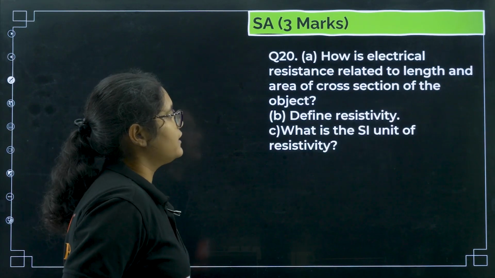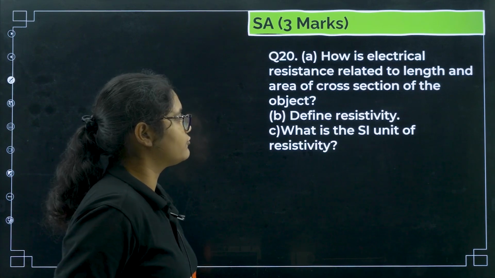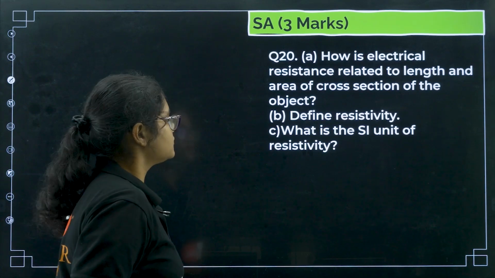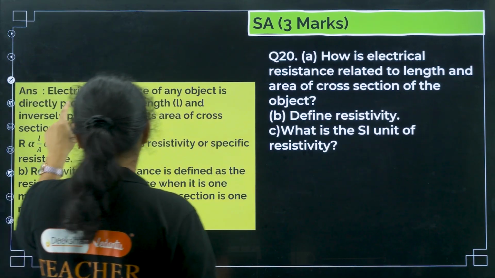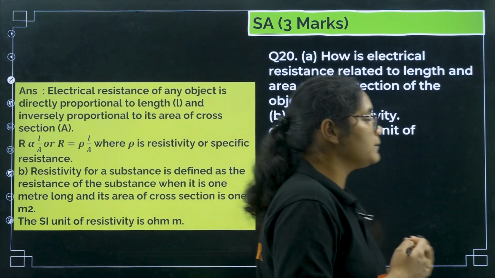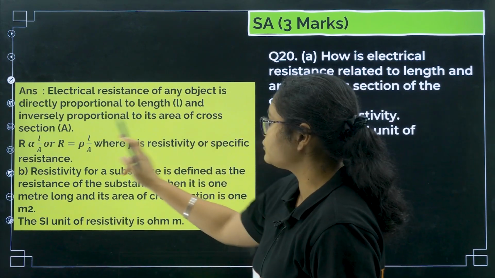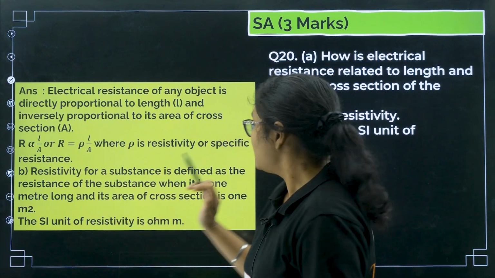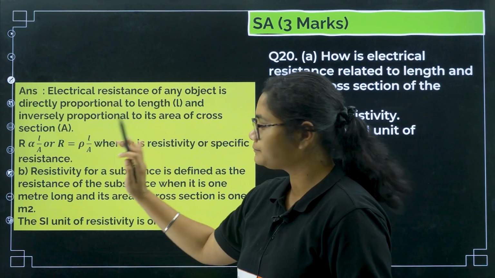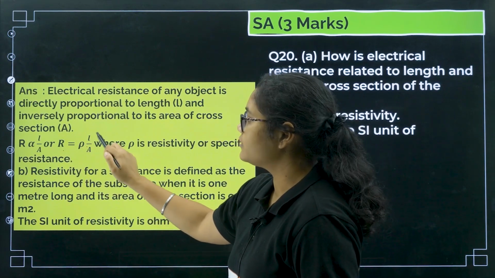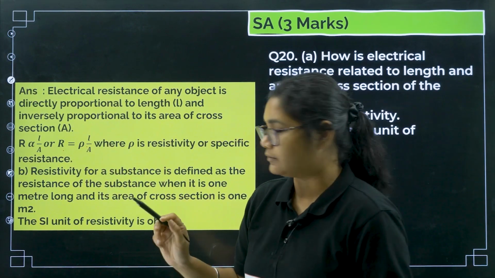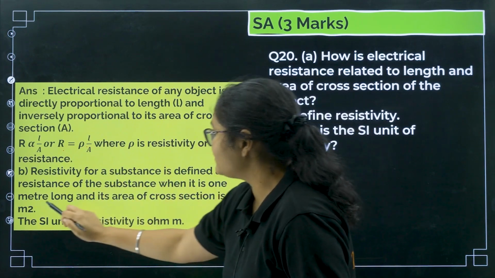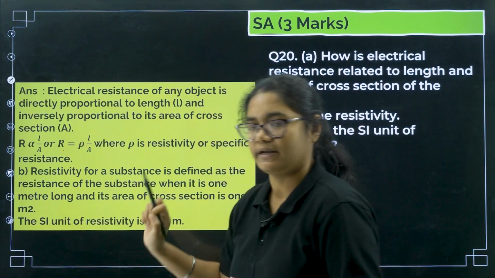Next, how is electrical resistance related to length and area of cross section of the object? Define resistivity. What is the unit of resistivity? The electrical resistance of any object is directly proportional to the length and inversely proportional to the cross sectional area. R is equal to rho into L by A, where rho is the resistivity. Resistivity of a substance is defined as the resistance of the substance when it is 1 meter long and its cross sectional area is 1 meter square.